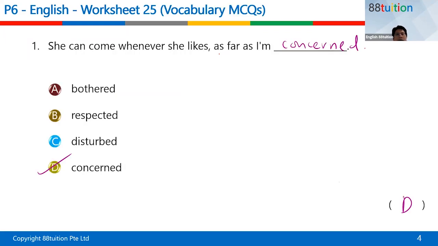She can come whenever she likes, as far as I'm concerned. I think you would know: as far as I'm concerned, right? It cannot be "as far as I'm bothered," right? So you need to put it in. Okay, I think this one should be all right. "As far as I'm respected," very strange, right? "As far as I'm disturbed." So "as far as I'm concerned" is basically a saying that you use, right?